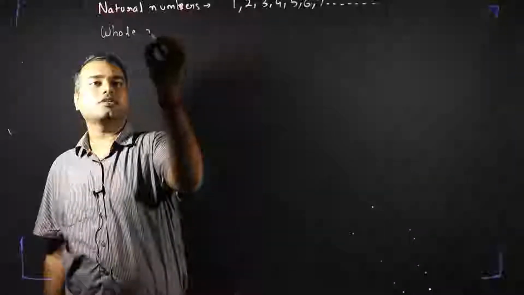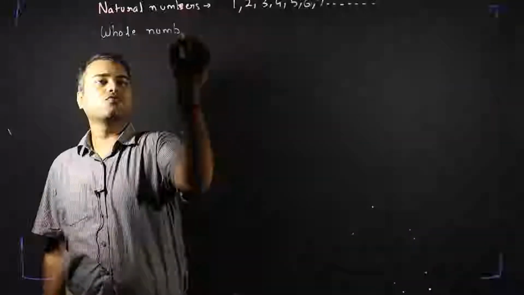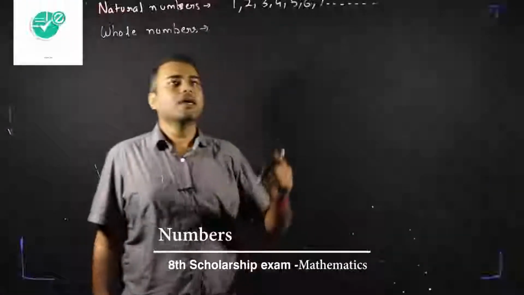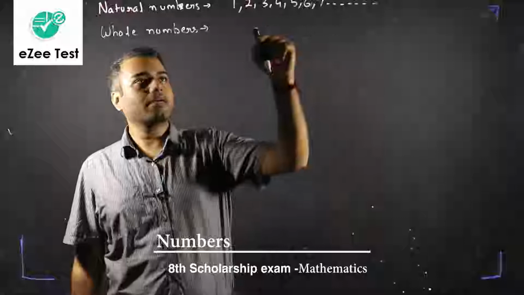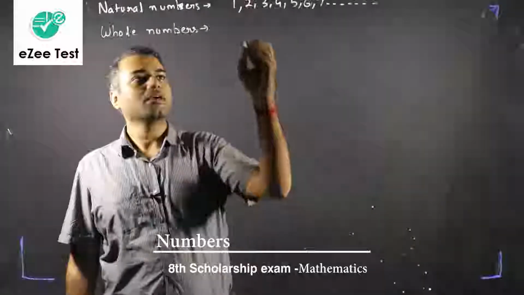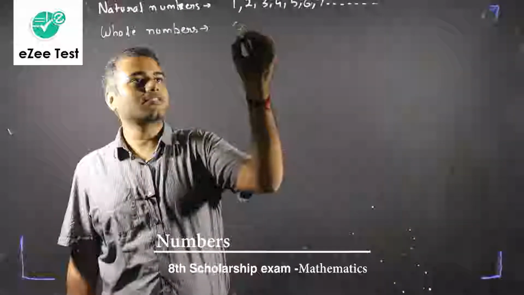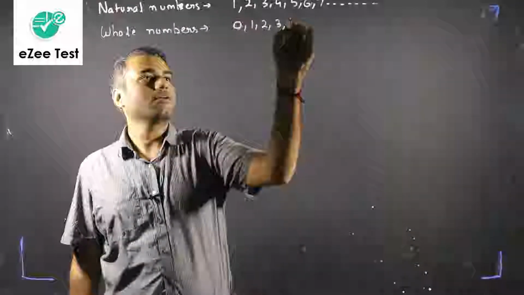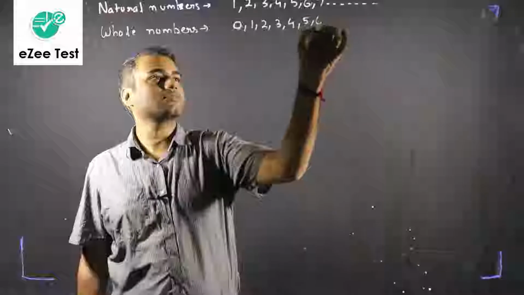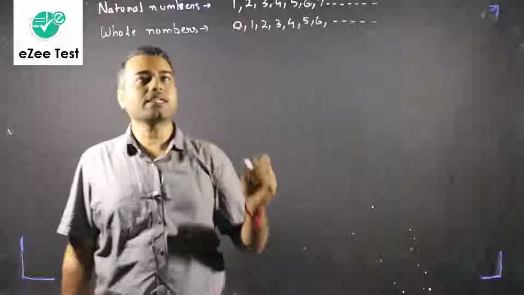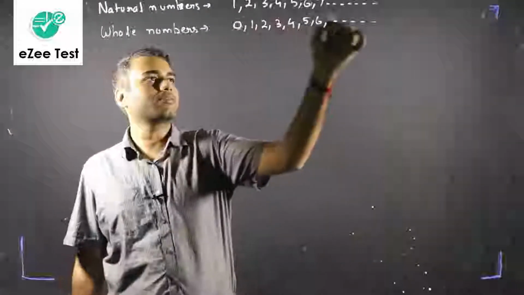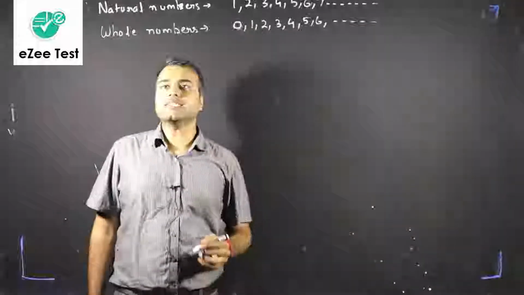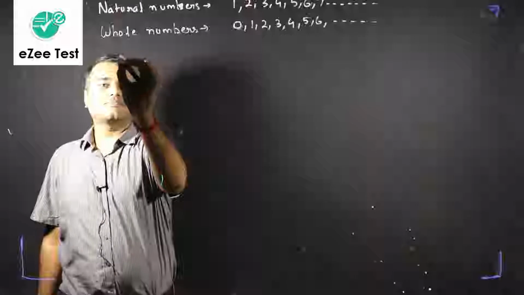The next classification is whole numbers. So what are whole numbers? Whole numbers are nothing but natural numbers in addition to 0. So basically whole numbers start from 0, 1, 2, 3, 4, 5, 6 and so on. In whole numbers, all the natural numbers are included as well as 0. Fine.